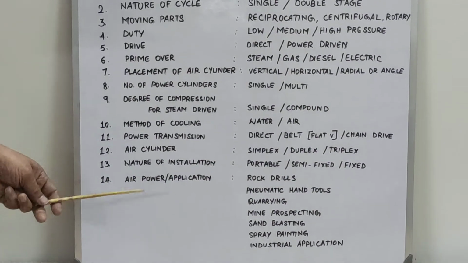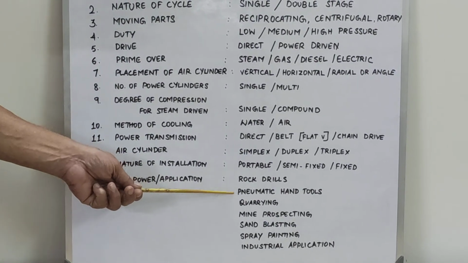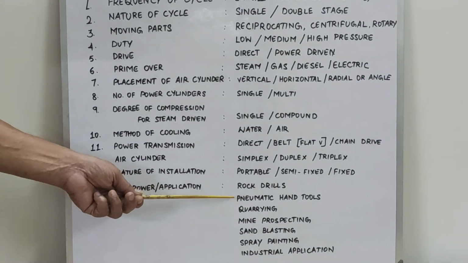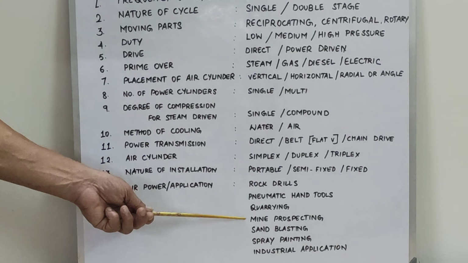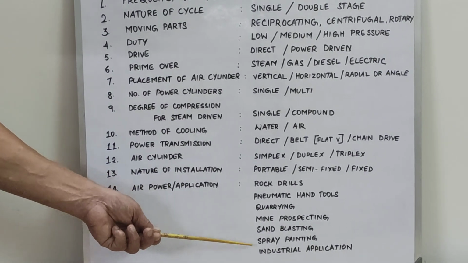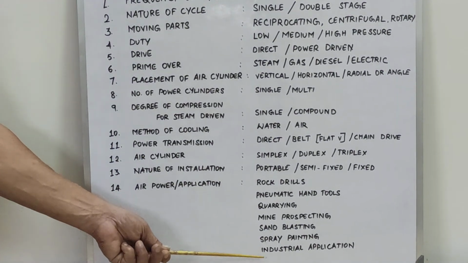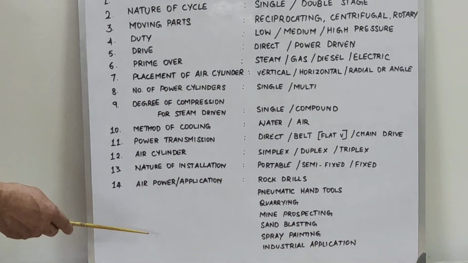Then the application. Air applications are like pneumatic hand tools, with the pneumatic wrench and all, this is called pneumatic hand tools. And some drilling also, and quarrying, mine prospecting, sandblasting, which you might have seen in all industries before painting, and then spray painting. Then the normal industrial application, which is the plant air and instrument air. And the plant air and instrument air we will see in the next episode.